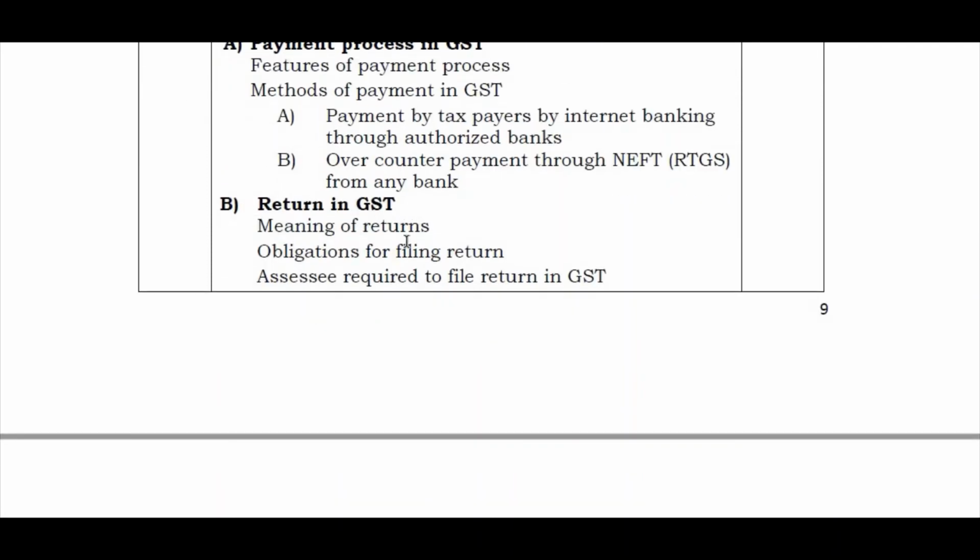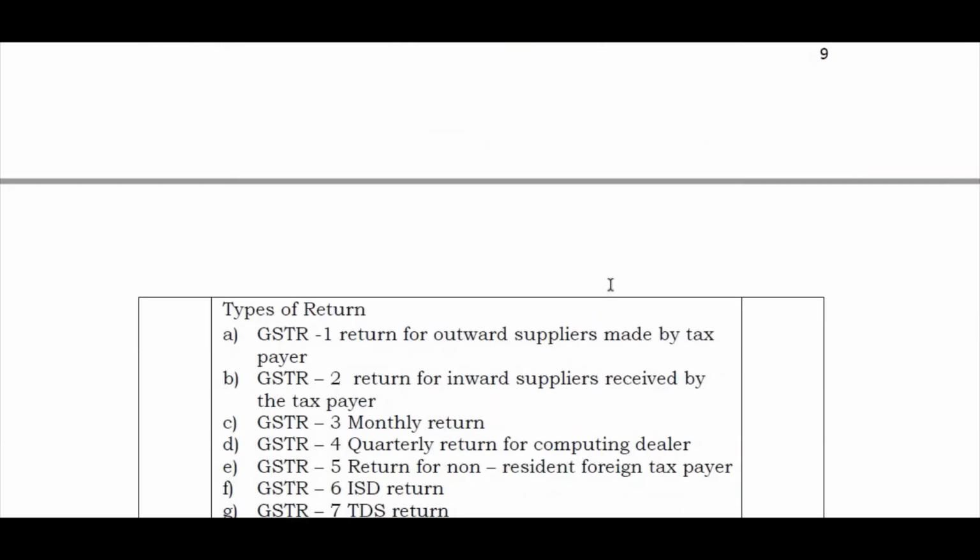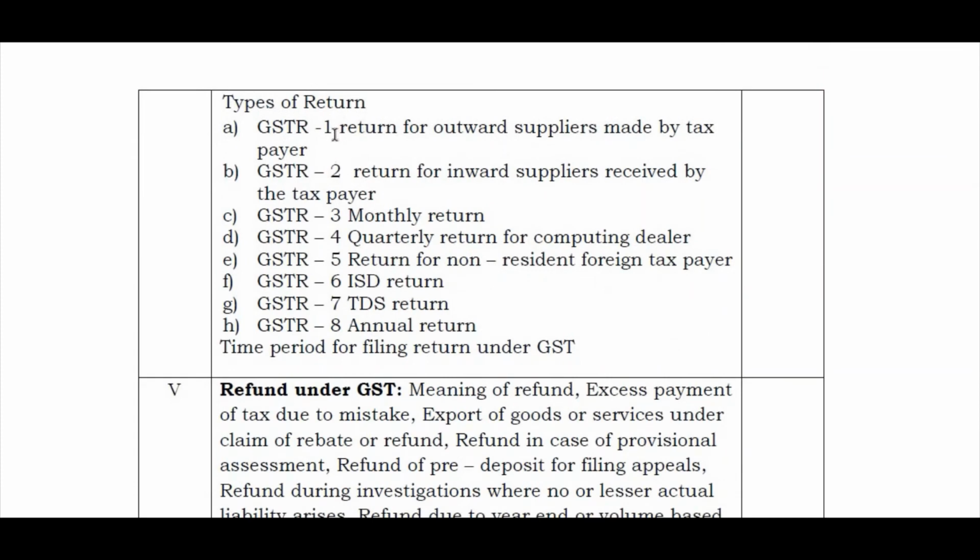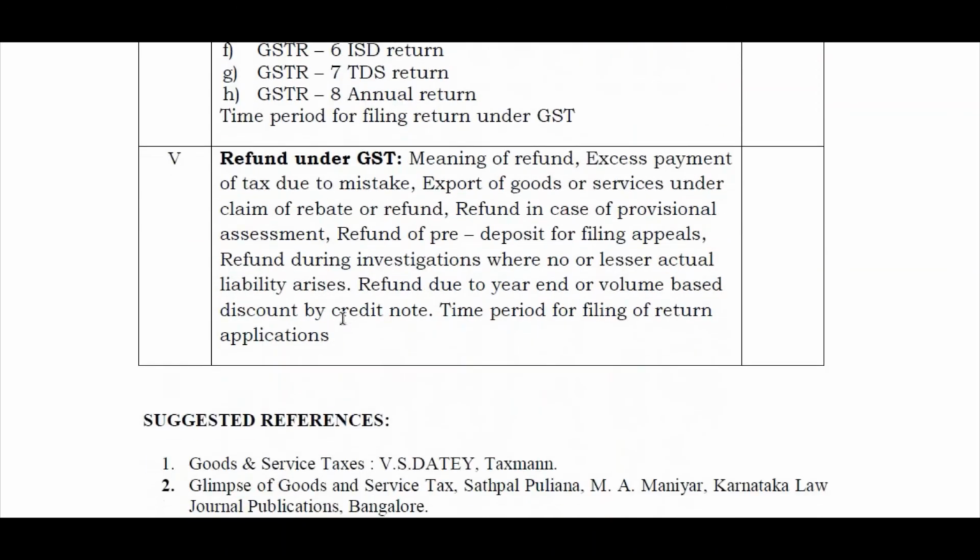Returns in GST: meaning of returns, obligations for filing returns, assets required to file returns in GST, and then types of returns, GSTR 1 to GSTR 8, time period for filing returns under GST. We are going to learn everything in detail, but trust me, this is also a very easy chapter. Then refund under GST, this is unit number 5. Meaning of refund, excess payment of tax due to mistake. So if you pay any excess tax due to mistake, what is the procedure and how do you get that money as a refund? We'll see all those things.